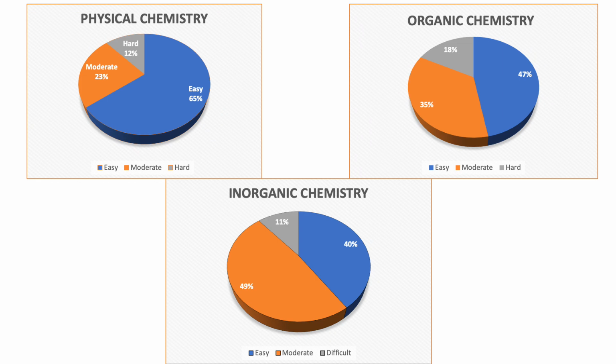Now moving on to which one is easy and which one is hard. So your blue part indicates the easy questions, orange indicates moderate, and gray indicates the harder questions. Now these are of course subjective terms, but considering a more or less average student who gives NEET, the average NEET candidate, उसके हिसाब से ये moderate, easy और hard words have been described. So उसके हिसाब से physical chemistry has been quite easy this year. 65% was easy, 23% was moderate, and 12% of it was hard.